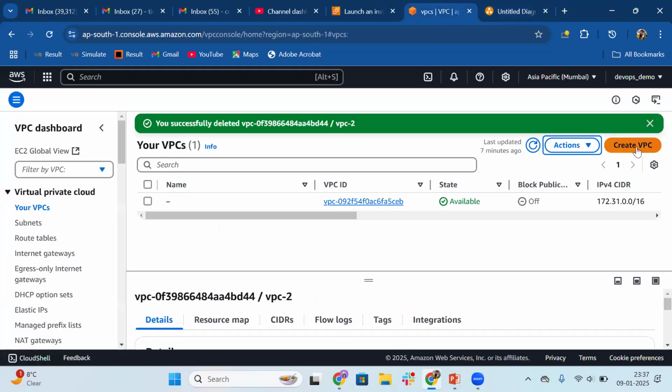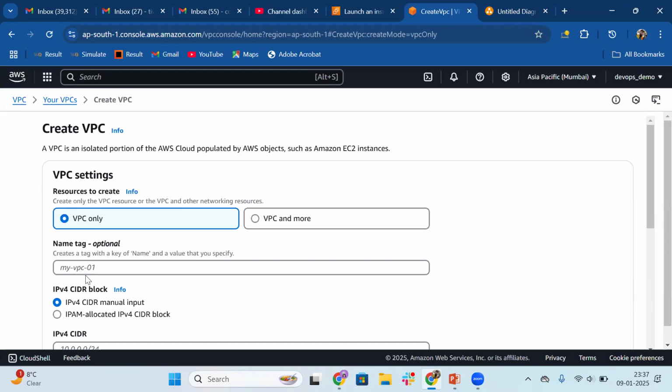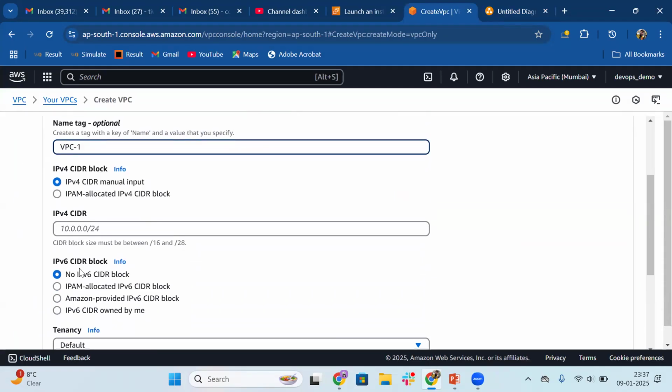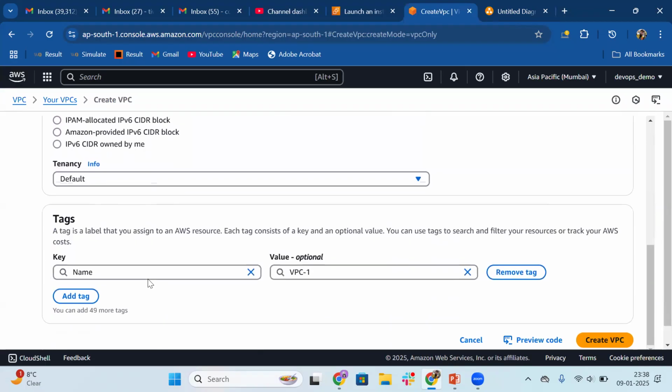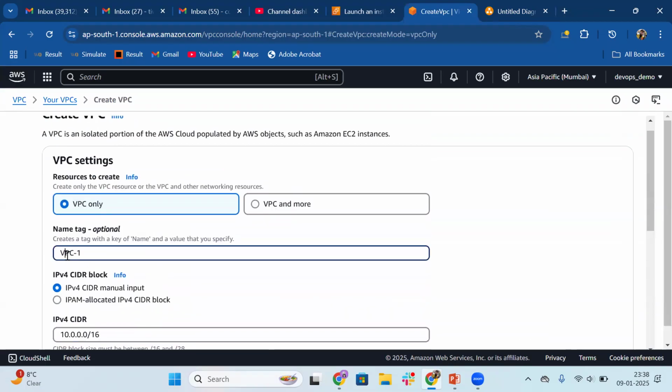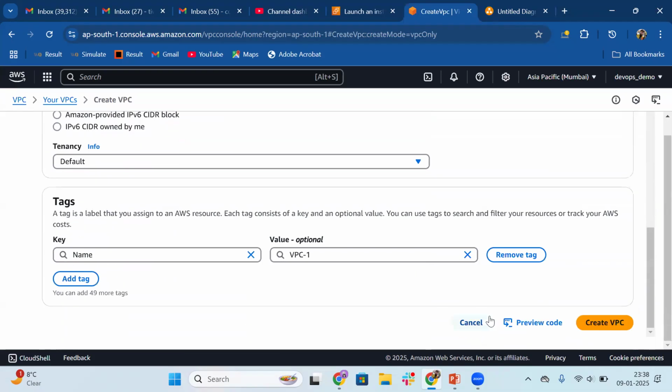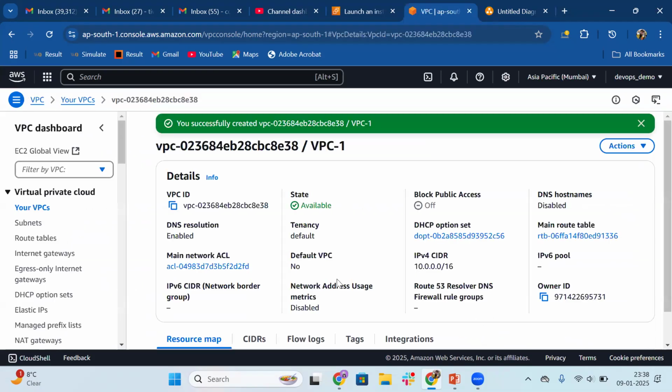Here we have the option to create the VPC. I'm just giving the name VPC1 and then CIDR 10.0.0.0/16. Then nothing else, I will just go with create VPC.